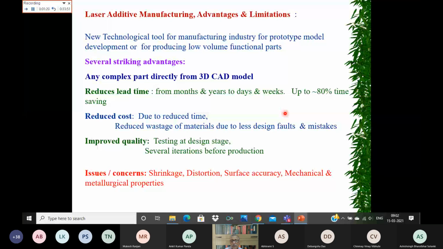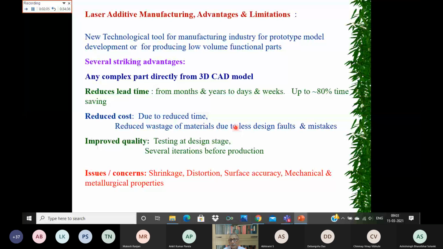Plus, as you can see, here the material is deposited with the powder. You do not start with a bulk big ingot or any rod and then turn out or mill out the material, but here you are just depositing the material at the desired places. Therefore, the material consumption is also less.